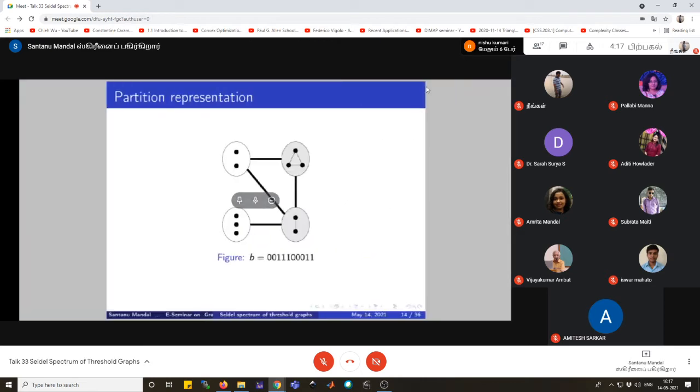Now, to visualize the concept of equitable partition, a figure is shown here. For that, I consider the threshold graph with binary string B equals 0 square, 1 cube, 0 cube and 1 square. Here the cells are C1, C2, C3 and C4. The first cell C1 contains 2 isolated vertices, the second cell contains 3 dominating vertices, the third cell contains 3 isolated vertices, and the last cell contains 2 dominating vertices. So this is the visualization of the concept of equitable partition.